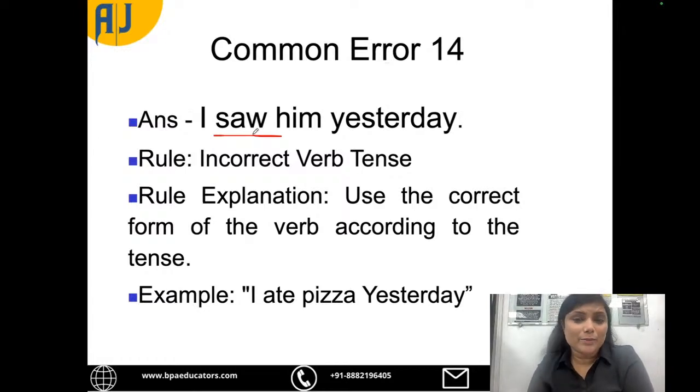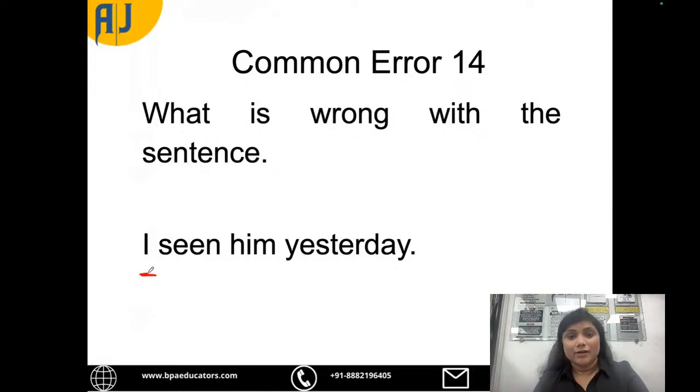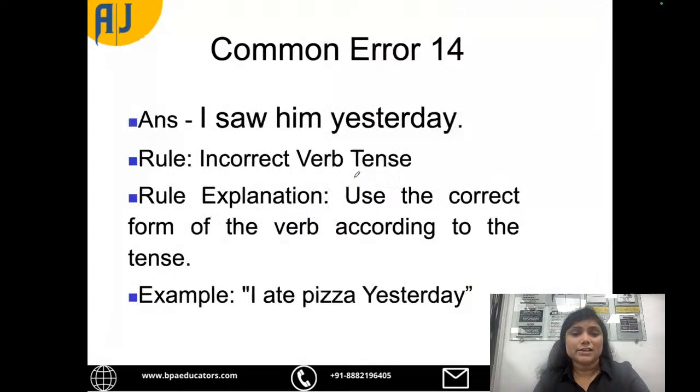Now it is very common, but a lot of people make the mistake that we have to use the correct form of verb with the tense. Okay, but many a times we are using the wrong form of the tense. So here it was I, right? And yesterday. So yesterday means past. So it has to be the past form of the verb. Seen is the third form of the verb. So here it should be saw, right? That is why the correct answer would be I saw him yesterday. Saw is the correct answer with yesterday. So the rule says use the correct form of the verb according to the tense.